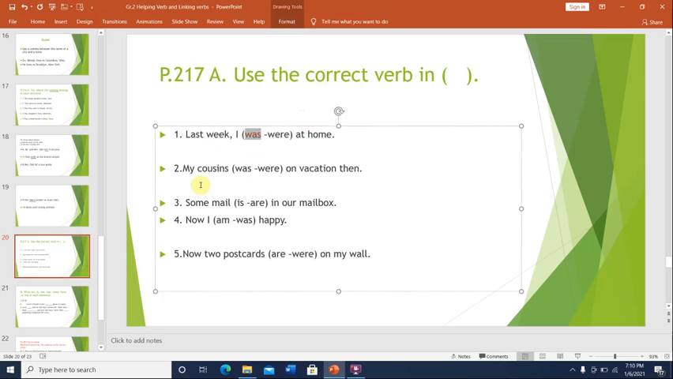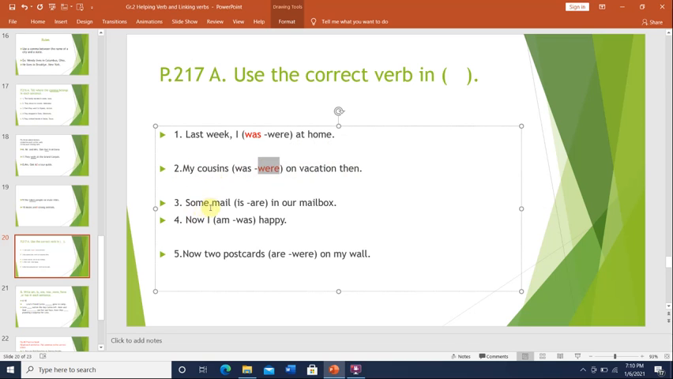Number 2, my cousins was or were on vacation then. The word then shows you that it's in the past, and that's why we use was or were. But my cousins, that's plural. So when the subject is plural, we choose were. My cousins were on vacation then.